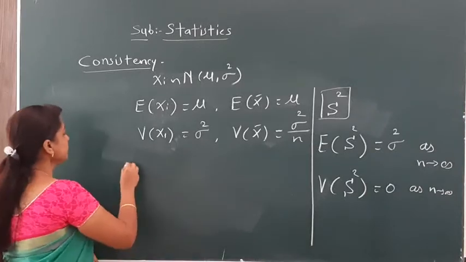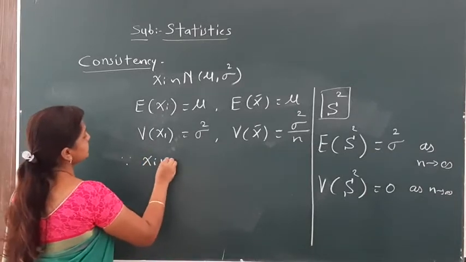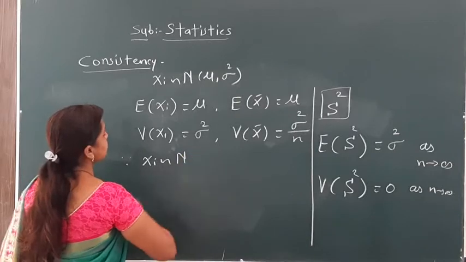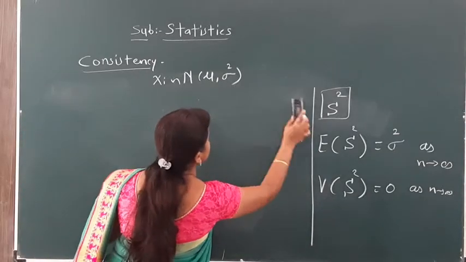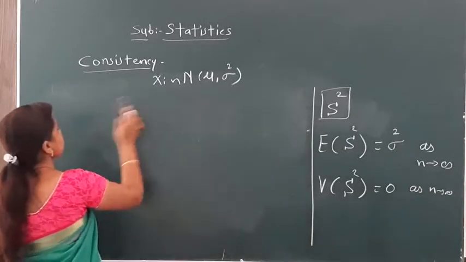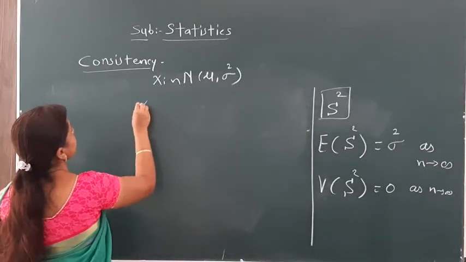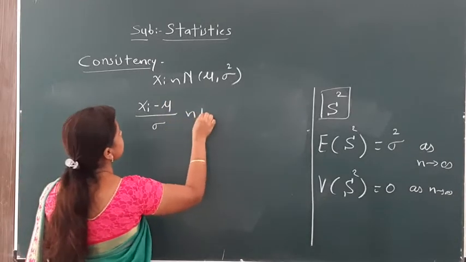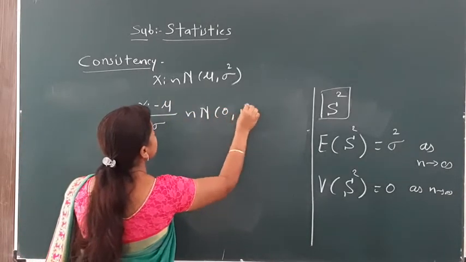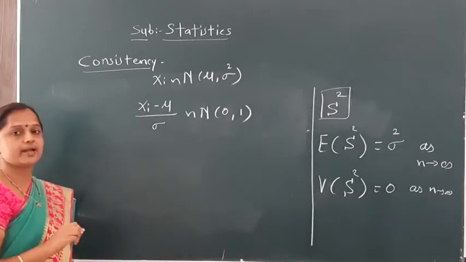Now we start this example. Xi follows normal with parameters mu, sigma square. Then (xi minus mu) divided by sigma follows normal with parameters 0, 1.